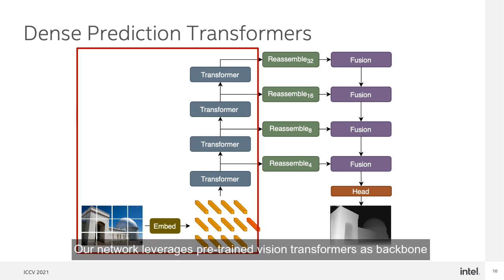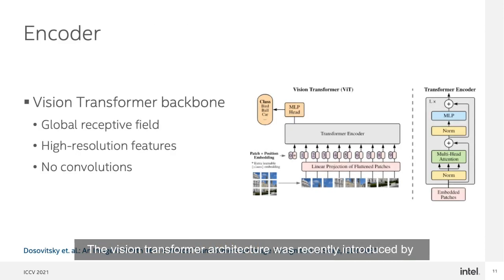Our network leverages pre-trained vision transformers as backbone networks to extract feature representations. The vision transformer architecture was recently introduced by Bochkovskiy and colleagues as a novel architecture for image classification. It treats an image as a set of patches, called tokens, that are first embedded into a feature space and then processed by a cascade of transformer layers in order to produce updated representations of the tokens.